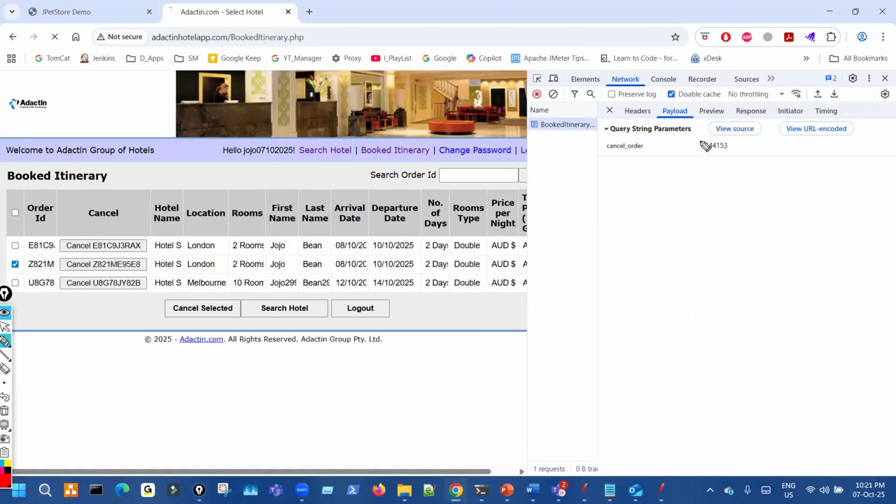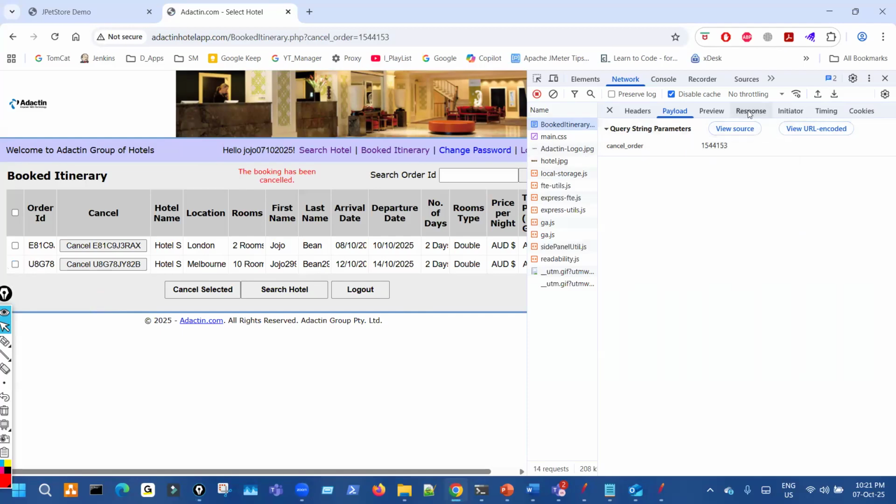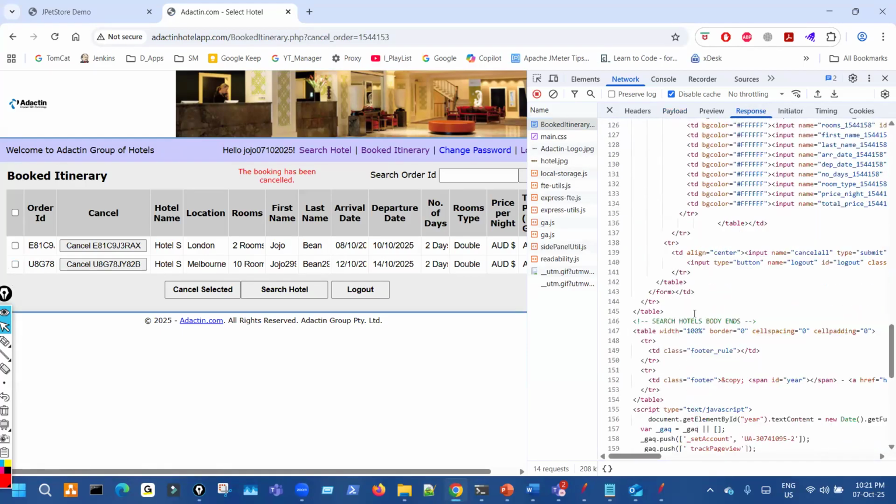So the order ID, 15413, is the payload, which will be the order ID for this, and we will get it by extracting from this stage. So we'll get all the order IDs. You can see the values are there.